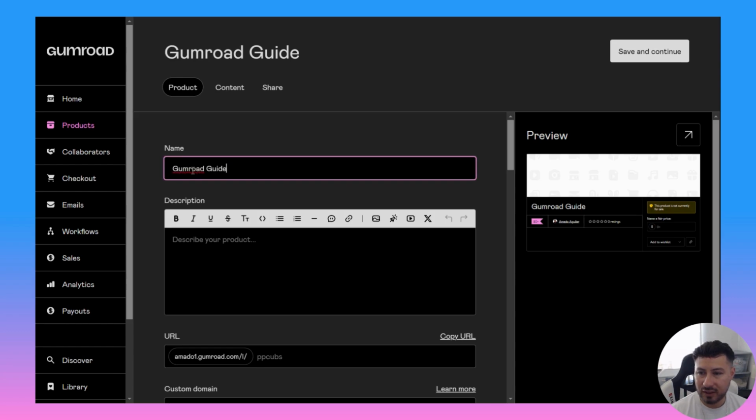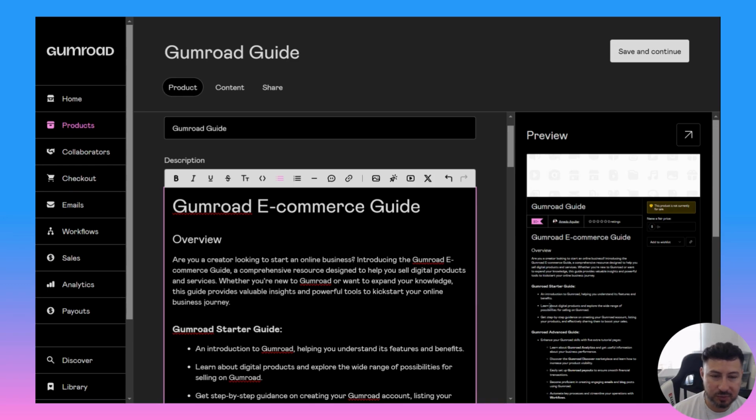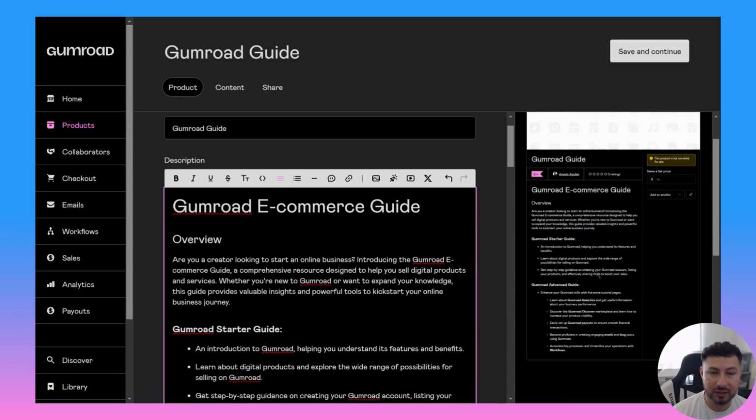And this is where, if you want to change the name, you could change the name right here. And if you look on the right side, we got a preview of what the product page looks like, which is basically the product and then all the description that describes your product, what it is the customer's going to get, the pricing, and all those things. It'll show up right here as you build it out. So on the description, I'm going to go ahead and copy and paste the description I already have. Okay, so I pasted the description, and now you can see the update right here on the right side of the preview page.